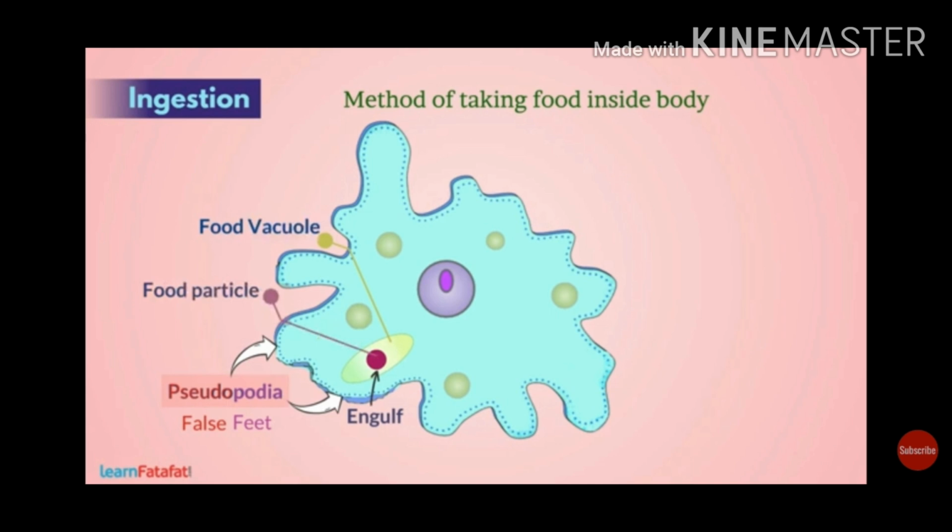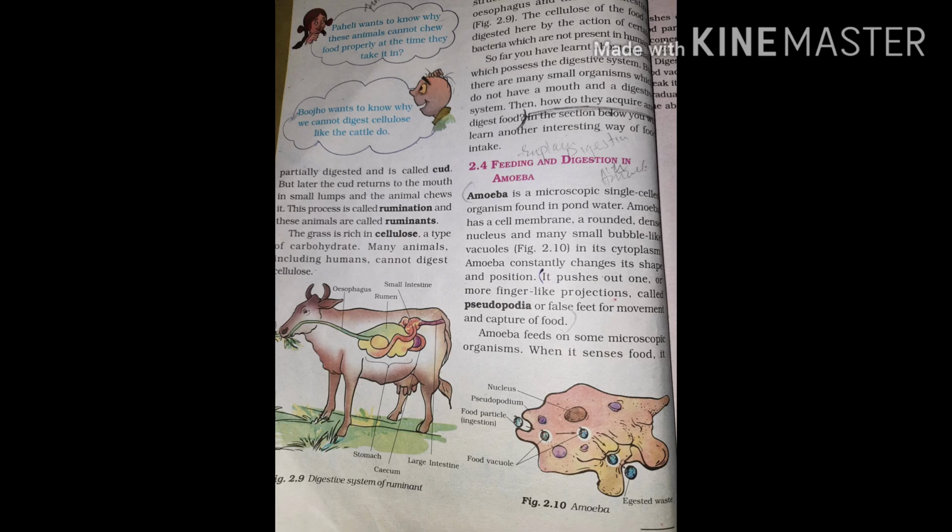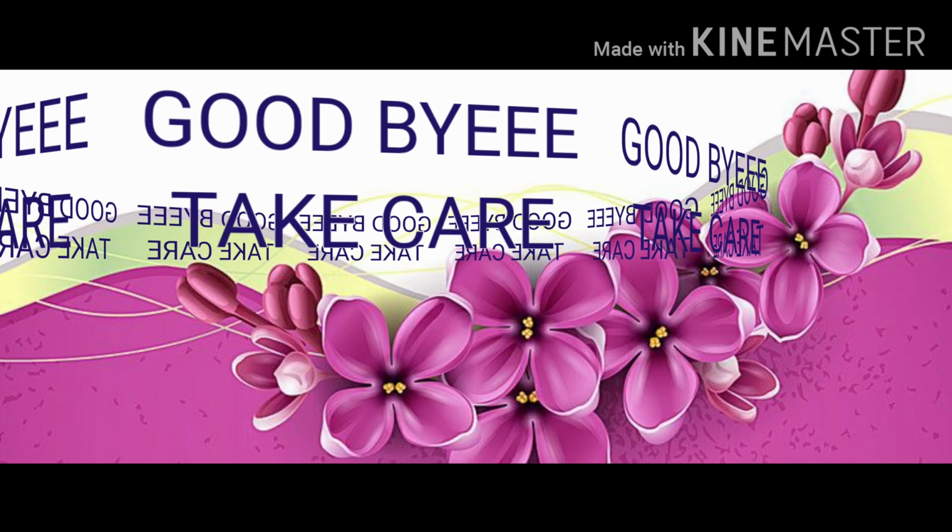So students, in digestion in humans, digestion in grass-eating animals, and digestion in amoeba, you might have observed that the basic process of digestion of food and release of energy is the same in all these organisms. So I hope you understood clearly. In the next chapters, we will learn about the transport of food absorbed by the intestine to the various parts of the body.